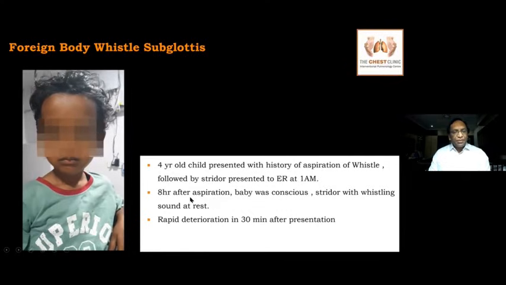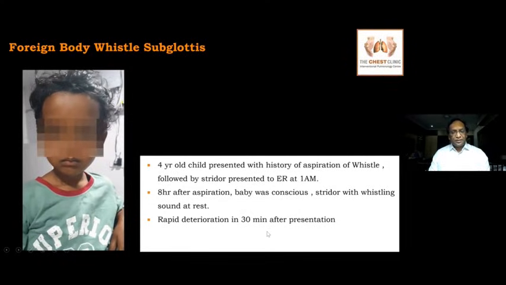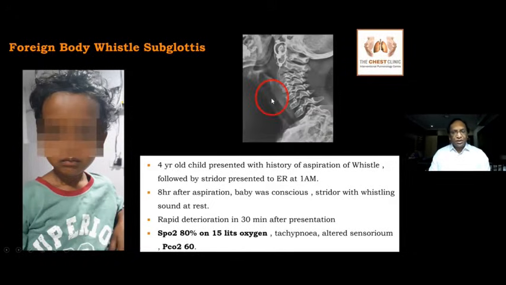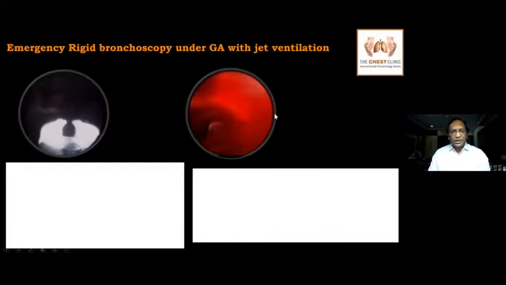So there was a rapid deterioration in just 30 minutes of presentation in the ER. So the baby had hypoxia. It was requiring 15 liters of oxygen to maintain saturation of 80%, almost becoming altered consciousness with a PCO2 of 60. So what do you do in this type? You have to shift as soon as possible, because you have a whistling sound and it is a subglottic foreign body, it is impacted. If you don't have control over the airway, you're going to lose this child.